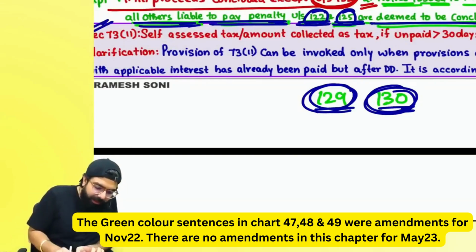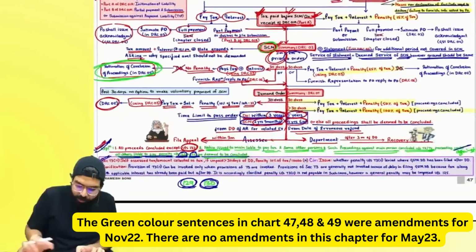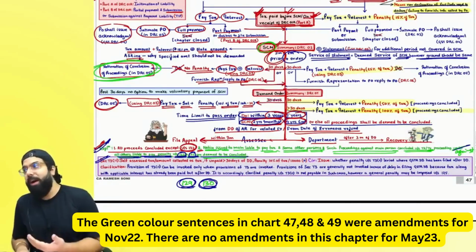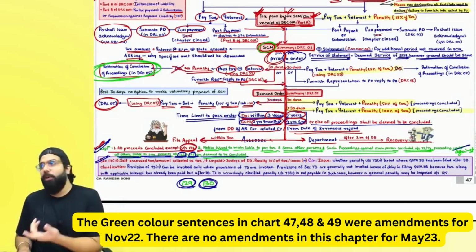Now section number 73(11), one small paragraph is there over here. In section number 73(11) they have told, if you don't pay self-assessment tax within 30 days, then you will be liable to a penalty of 10% or 10,000, whichever is higher. People went ahead and asked the government, what do you mean by this?